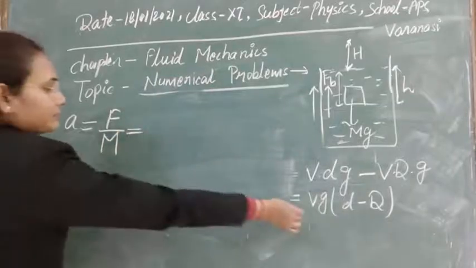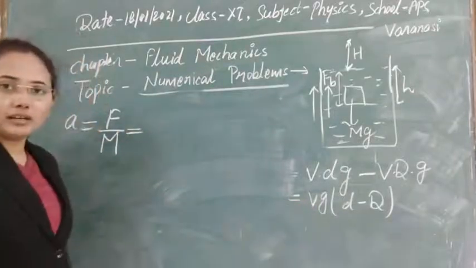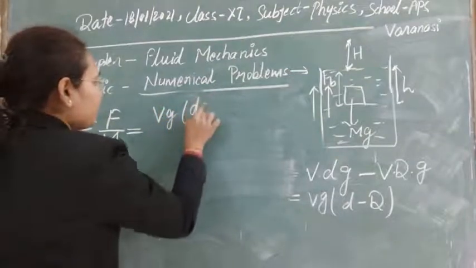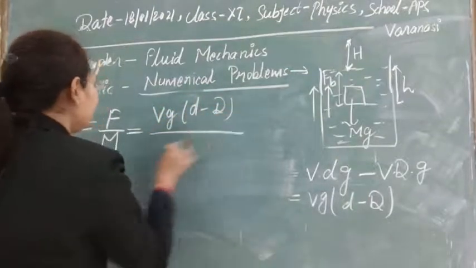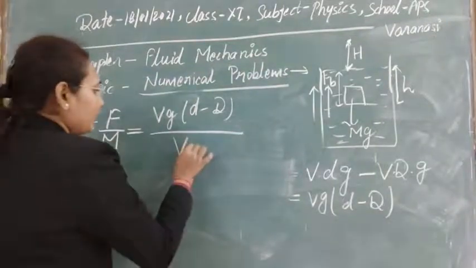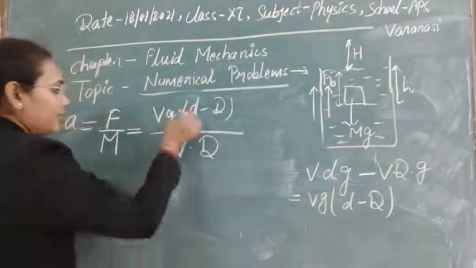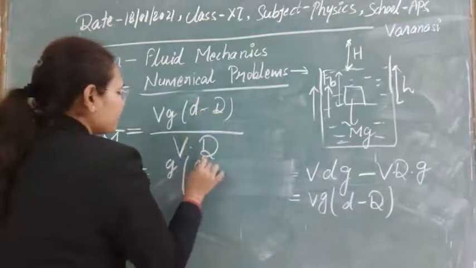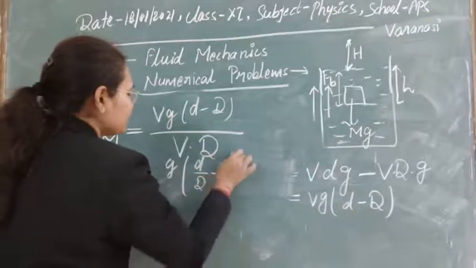So force, we have just calculated the force acting on it in the upward direction, that is V z (small d minus capital D), and the mass of the substance you can again write as volume into density of the substance. With the help of this you can easily find out the acceleration. This will be equal to d by capital D minus 1.